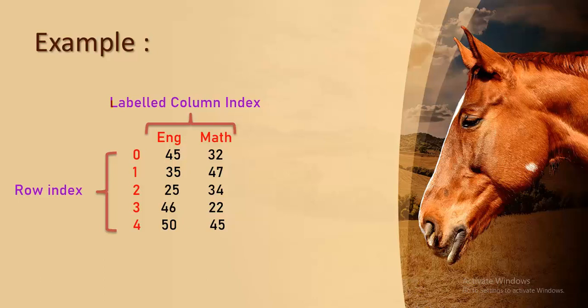And similarly, this is the column index. Here the column index is labeled, and the default index here is 0 column, 1 column. As it is 0 row, first row, second row, third row. Similarly, it is 0 column, and first column.